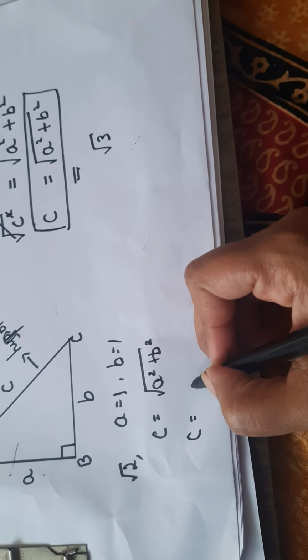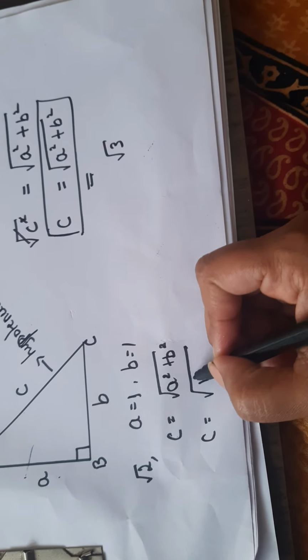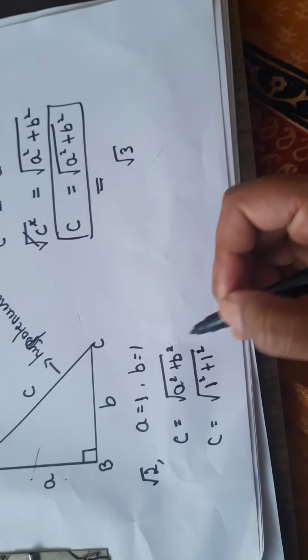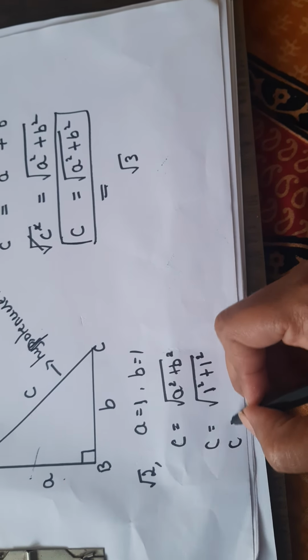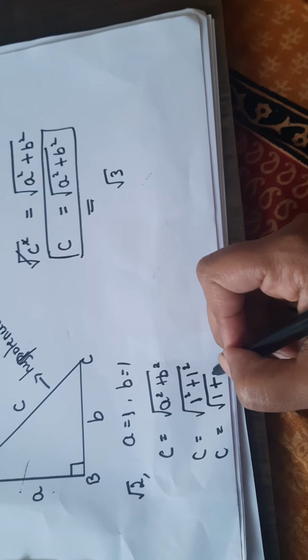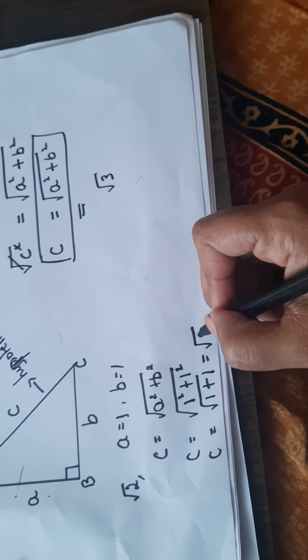So now in this square root, let us substitute the values of a and b. a square is 1 square, again b square is 1 square. So c will be the square root of 1 square, which is 1, plus again 1 square, which is 1, that is equal to the square root of 1 plus 1, which is 2.